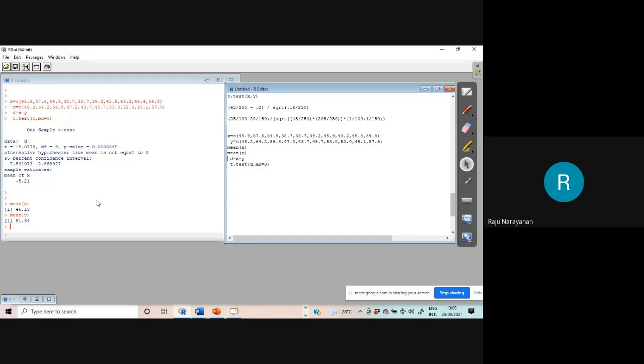46 is marks before the training. 51 is marks after the training. That is, the training for R is effective. Okay. Any question? I am sure you will have doubts and questions.